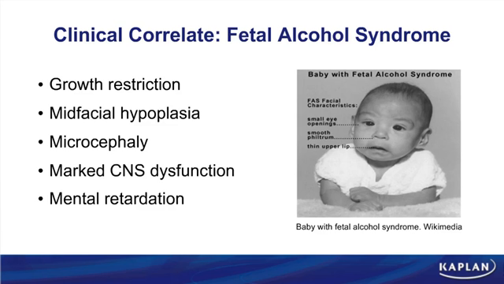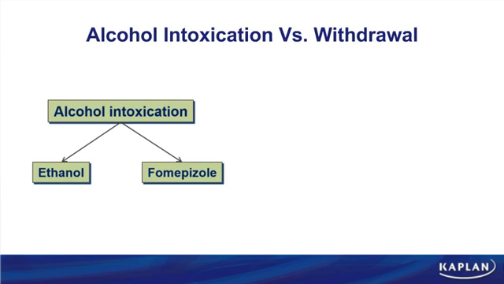It reminds us that alcohol, despite being water soluble, can not only penetrate into the CNS, it can cross into the fetus and have teratogenic effects. To summarize this very short chapter, I've got two flowcharts for you. The first one looks at options for alcohol intoxication. Those options would include either ethanol or fomepizole, the long-acting inhibitor of alcohol dehydrogenase. We talked about the advantages of using one over the other: the fact that fomepizole is going to inhibit the metabolism of all alcohols, whereas ethanol is just simply going to compete with the other alcohols, but you can still form acetaldehyde.